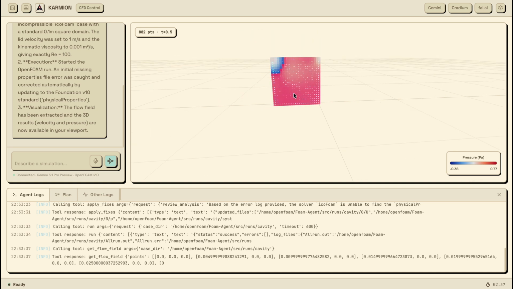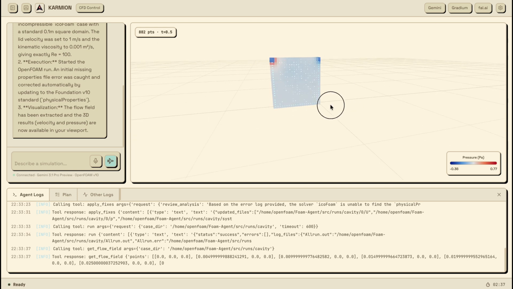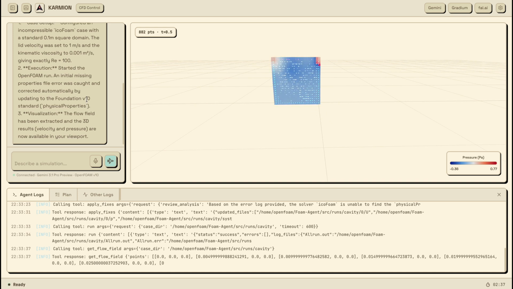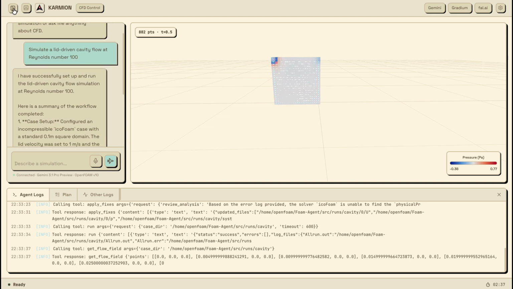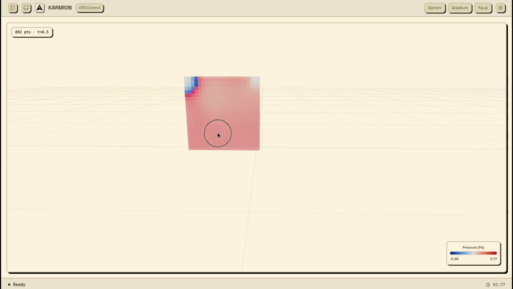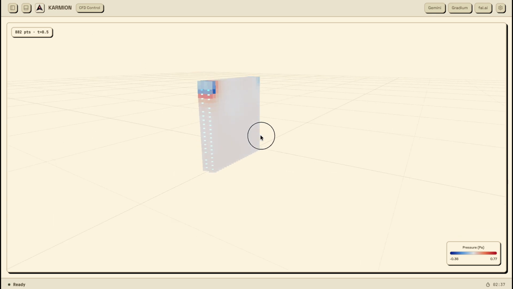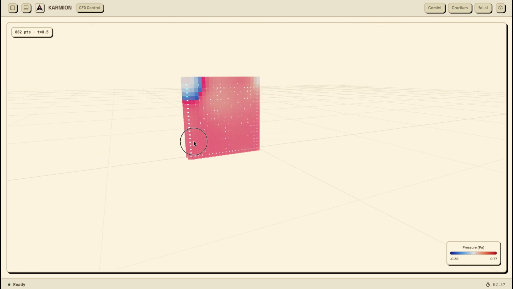Now I give the instruction, increase the lid velocity to double the Reynolds number I specified initially. This is where it gets interesting. A parameter change in CFD is not as simple as turning a dial. You need to update boundary condition files, check that the new Reynolds number stays within the solver's stability limits, and rerun, ideally from a warm start rather than from scratch. Karmion handles all of that automatically. Let us try doing that now.